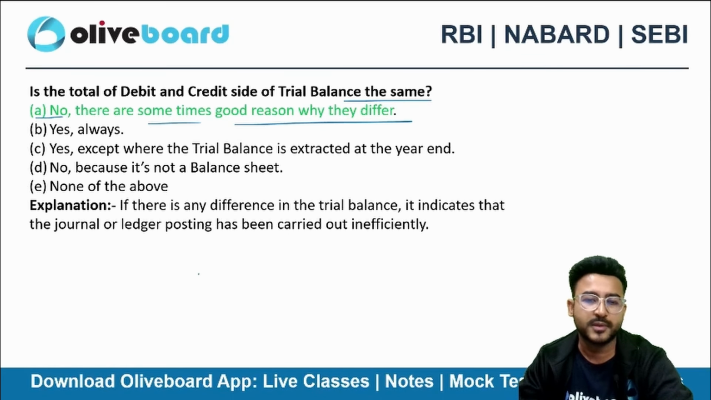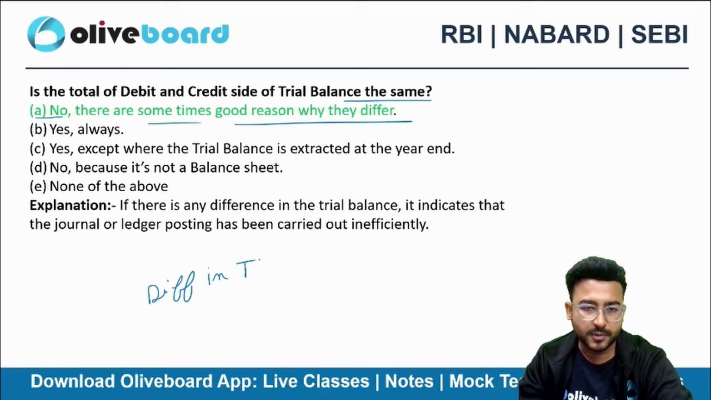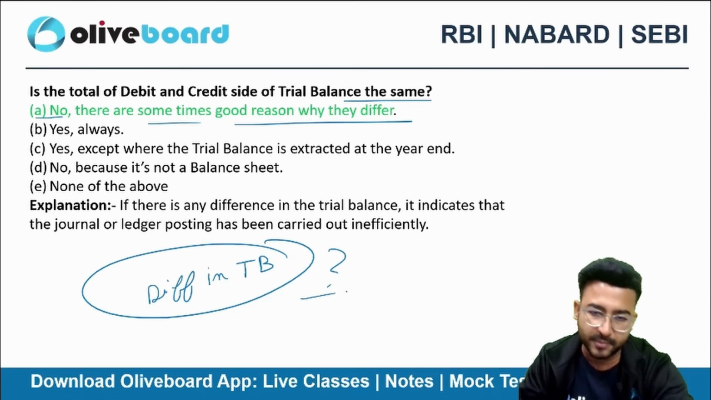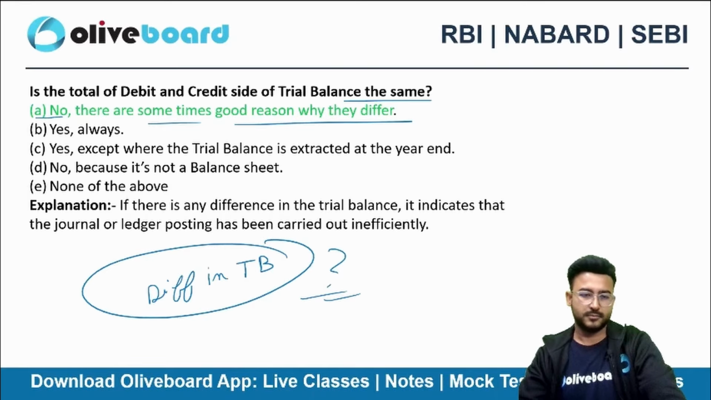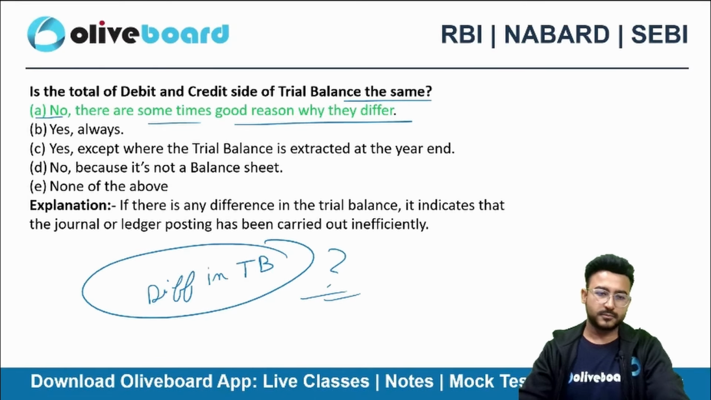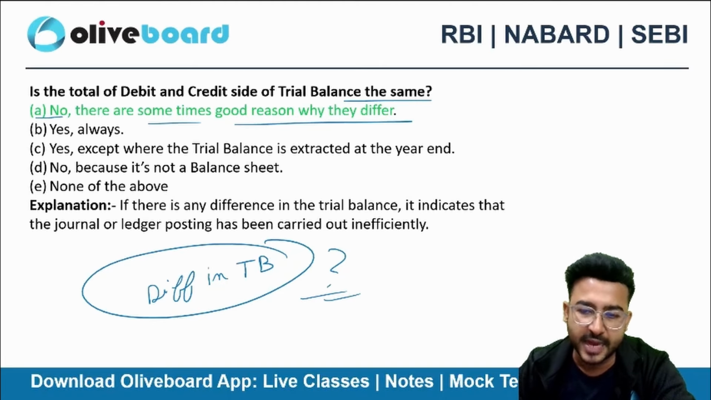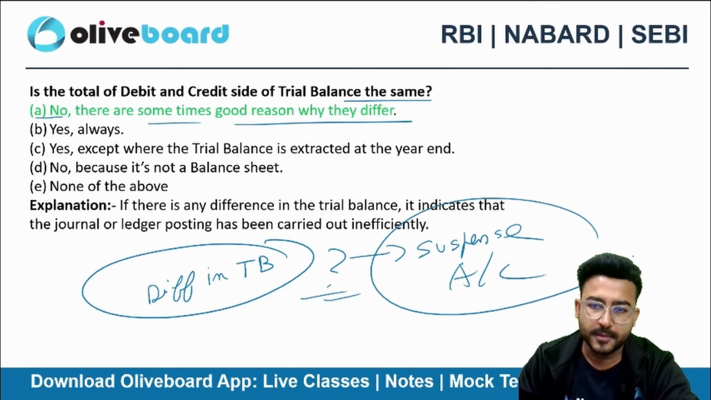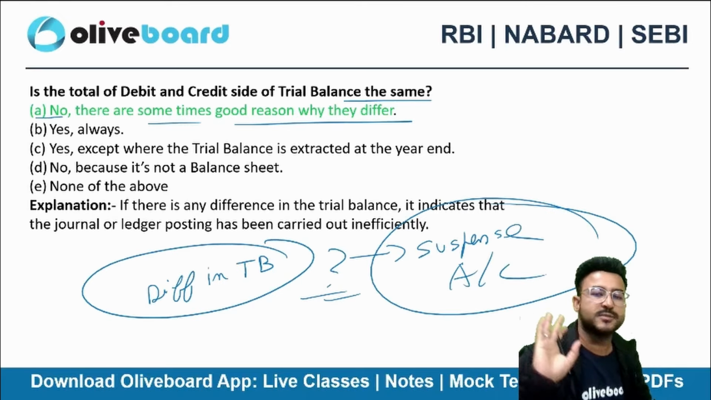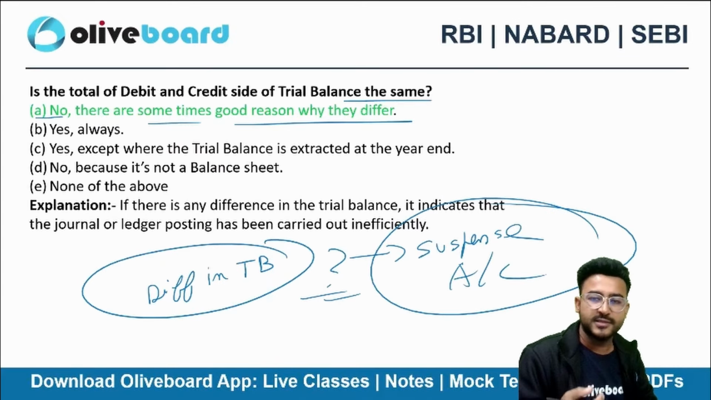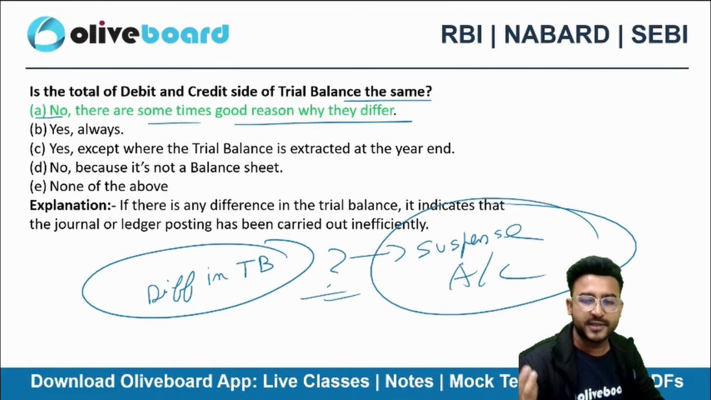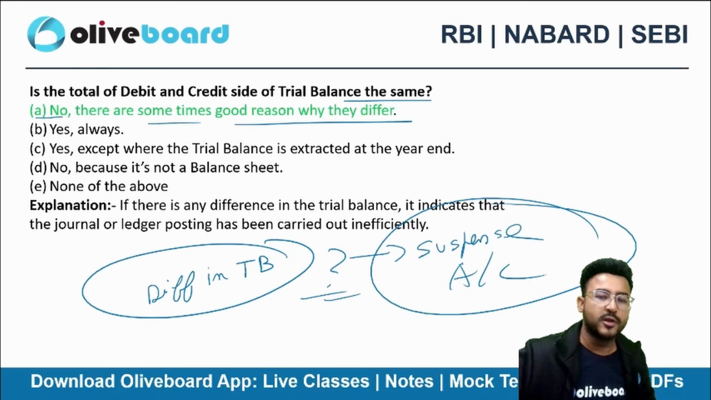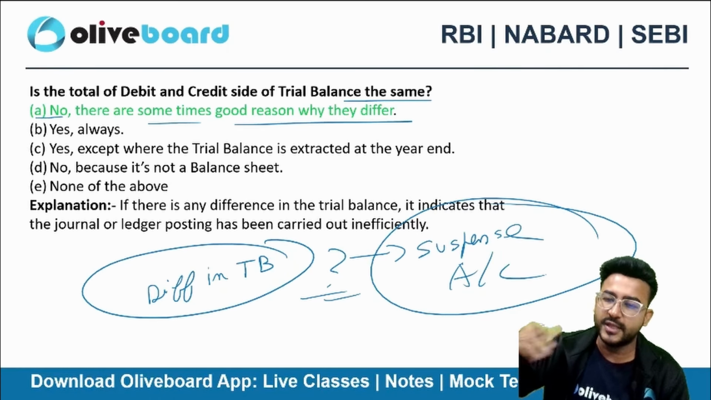Acha, tell me, what happens when there is a difference in trial balance? I create a suspense account. अरे 10,000 रुपए का difference आ रहा है. Now I don't know why the difference is. So let's talk about the difference later on. We'll check it from the client.